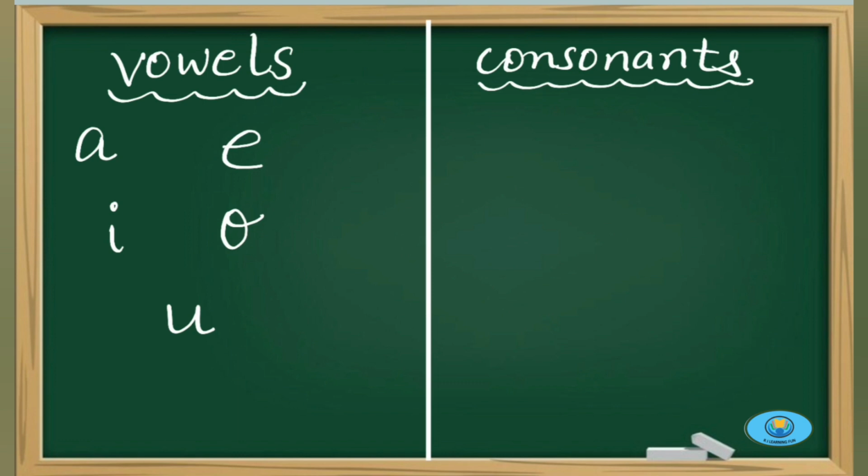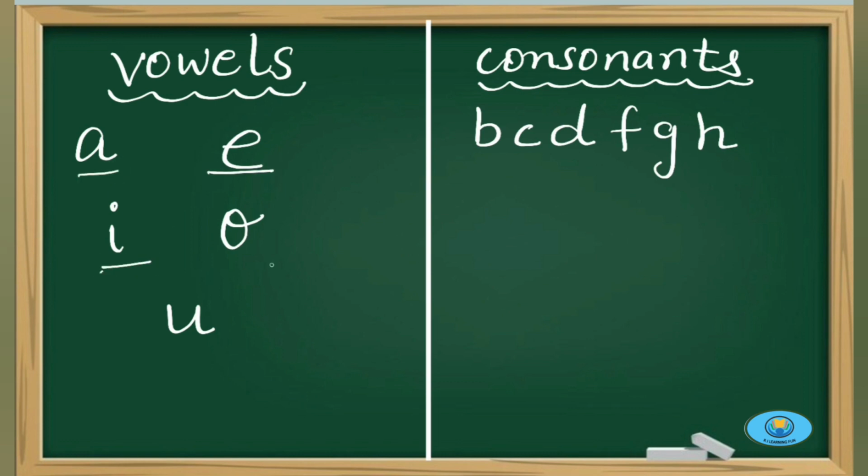So out of 26 letters of the English alphabet, just take out 5 vowels and the rest are consonants. Like you have already learned B, K, D, F, G, H. These consonants you have already learned, and the rest we will learn in upcoming videos. And these 3 vowels you have already learned, and the rest too we will learn in upcoming videos.